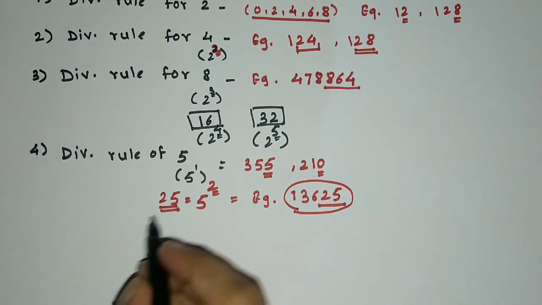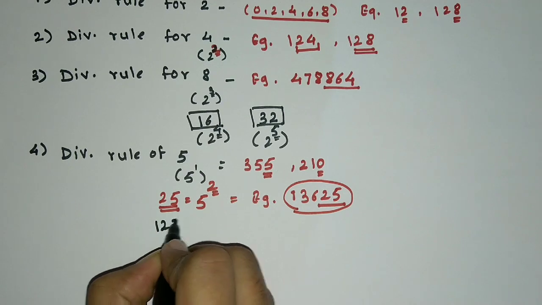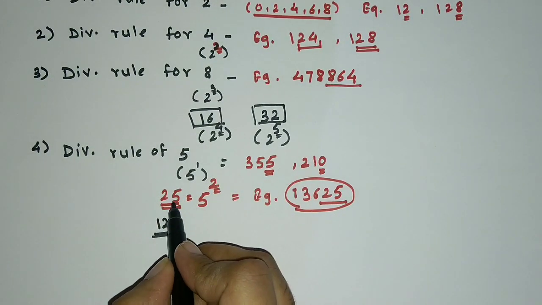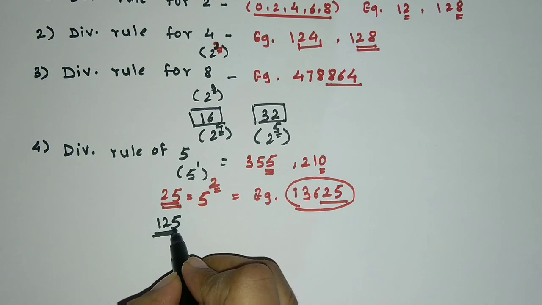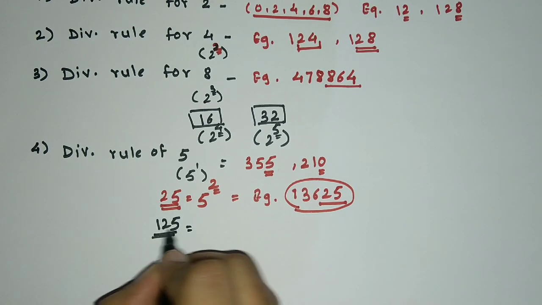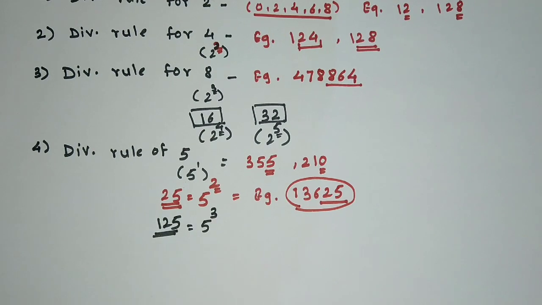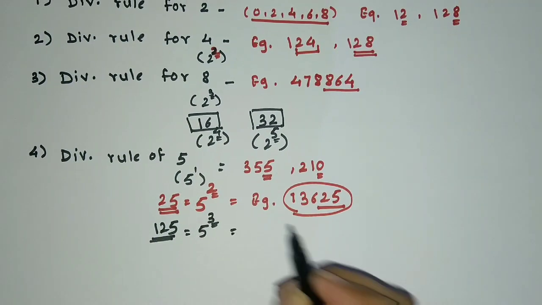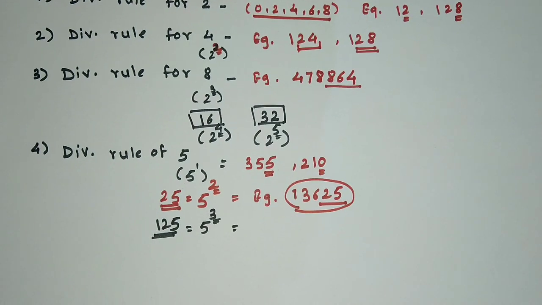Now for the divisibility rule of 125. See, 5 5s are 25, 25 5s are 125. 125 is nothing but 5 cube. See, this is 3. So we are going to consider last three digits of a number.